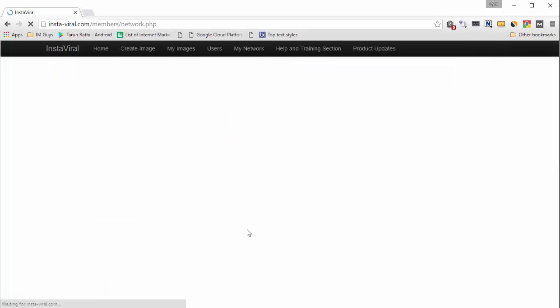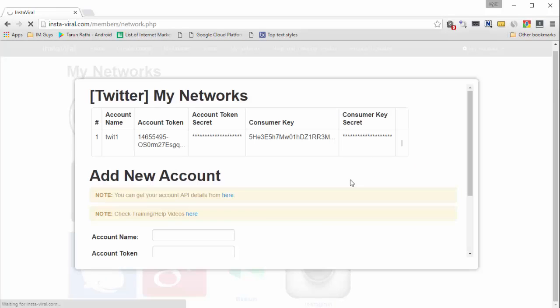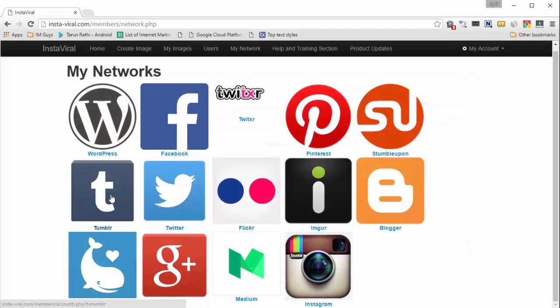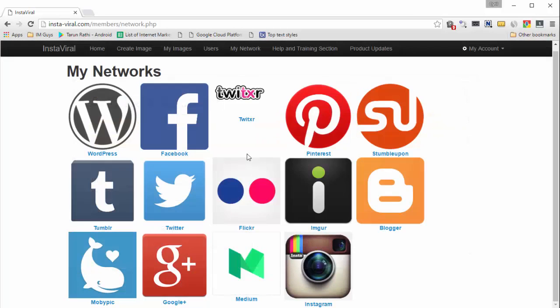By clicking on my networks, you will see a list of the networks that Instaviral supports, and I'm telling you now, this is the biggest list ever on any similar platform. We support a huge number of social media platforms and image sharing platforms. To add an account from any of these platforms, just click on the social media network name, and then fill in the various information points that this dialog asks you, and we will be able to post to your account once you've given us the information we need.